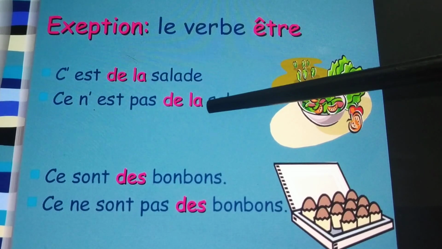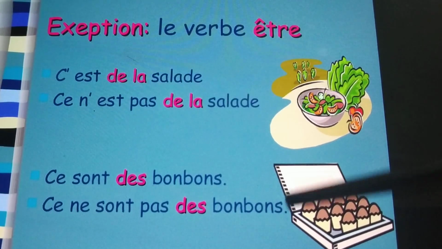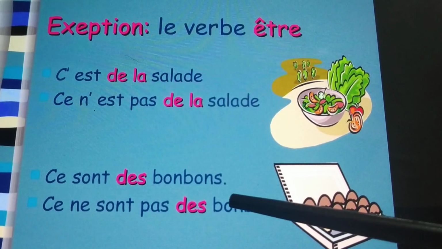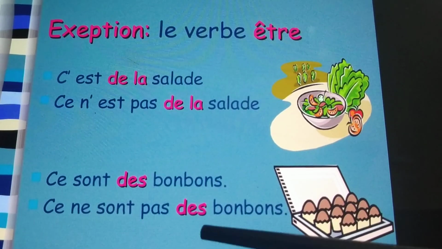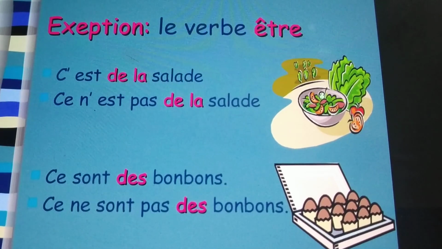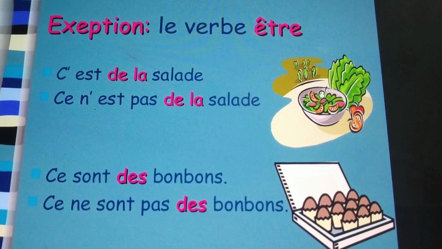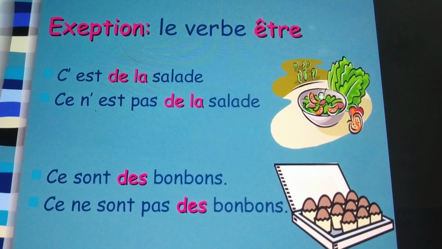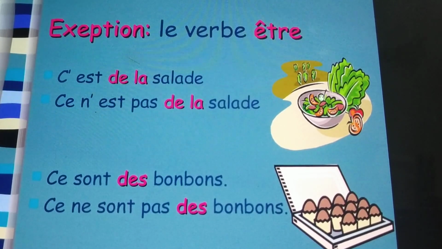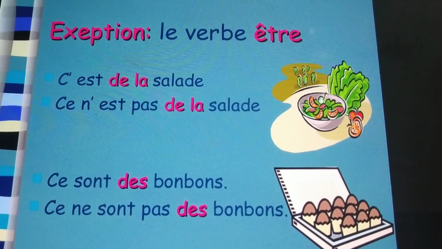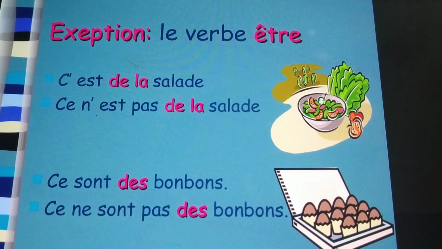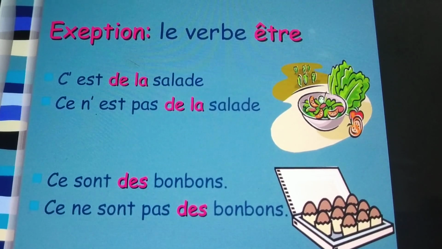With that, we never change the partitive article. Okay, we write the same. Ce sont des bonbons, ce ne sont pas des bonbons. Again, des remains the same. We are not going to change it. So remember, the partitive article changes in the negatives to de or d', but with être there is no change in the partitive article in the negative sentences. Okay, I hope it's clear.